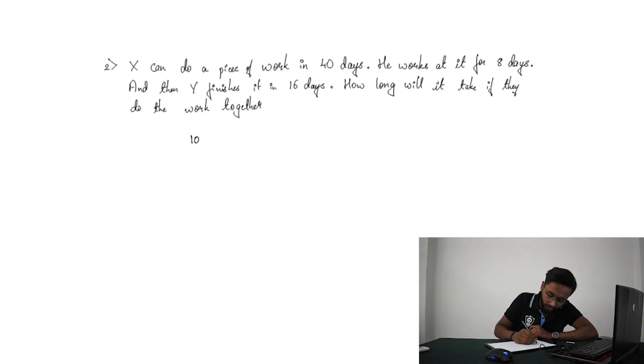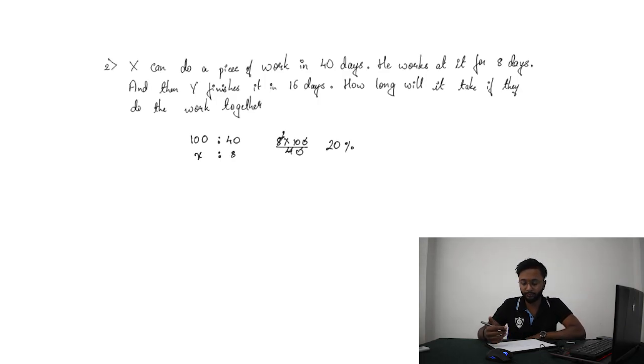If he does 100% of work in 40 days, then X percent of work in 8 days. So we get 20% of work that is completed by X in 8 days.